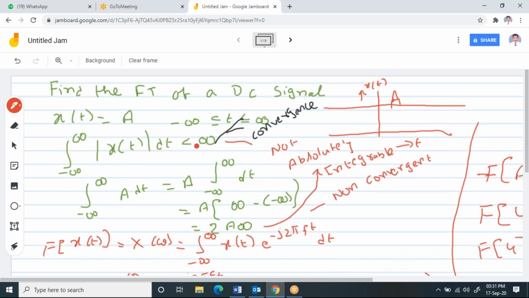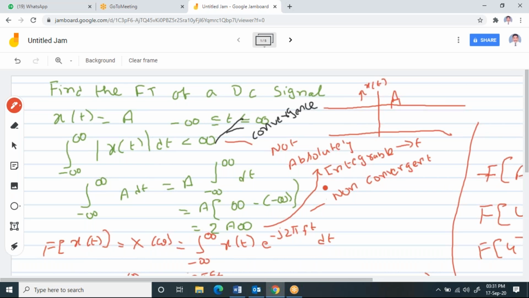In the green portion, first I checked whether the given signal is convergent or not. It has to satisfy this condition: when you integrate the given function with the given limits, its value should be less than infinity. If it is not satisfying that, then you can say that it is not absolutely integrable and it is non-convergent.